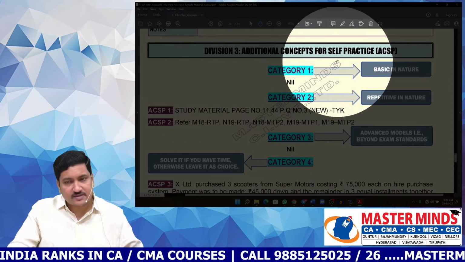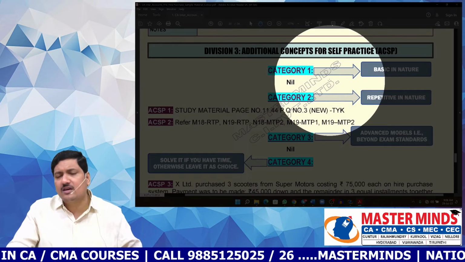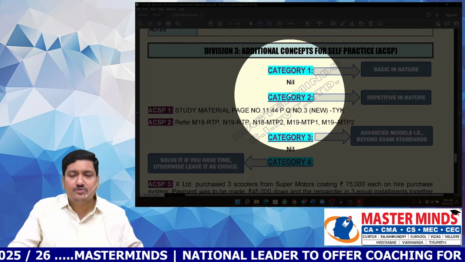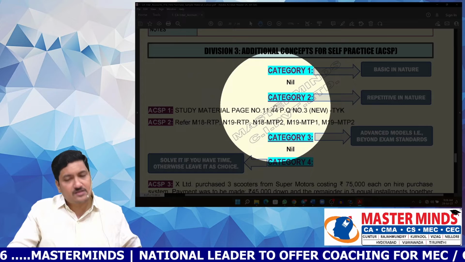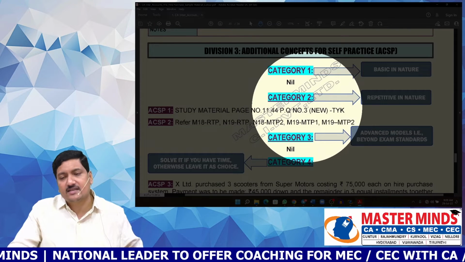Additional concepts for self-practice, category 1. These are the problems which are very basic in nature, even though they are from ICAI sources. Coming to category 2, these also belong to ICAI sources, but they are very much similar to what we have discussed in CRD and assignment problems.